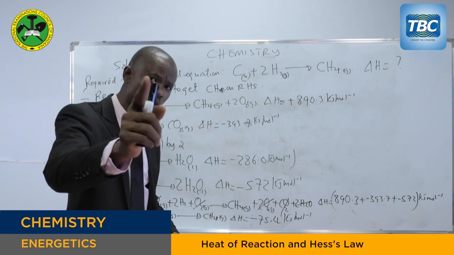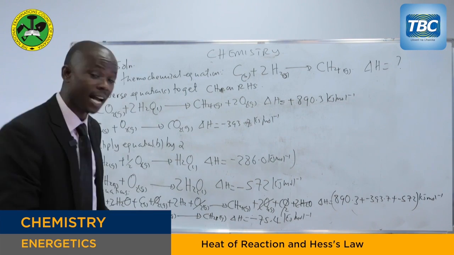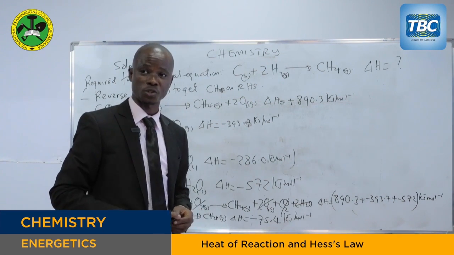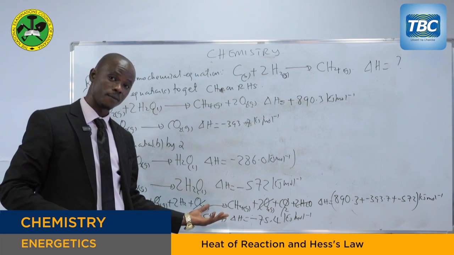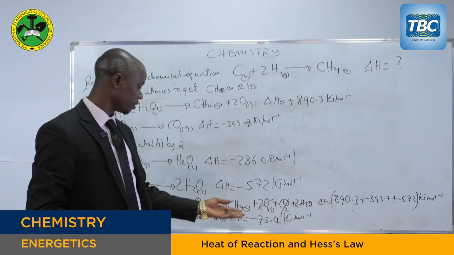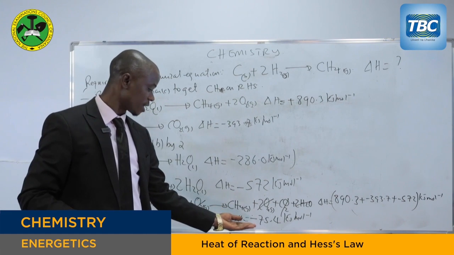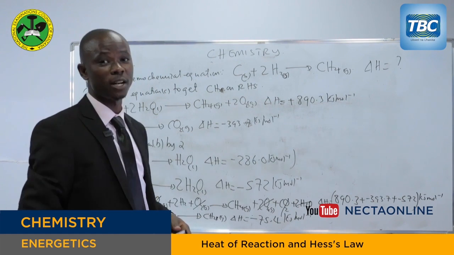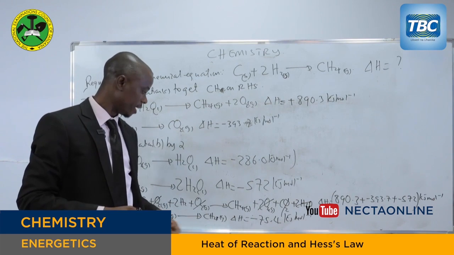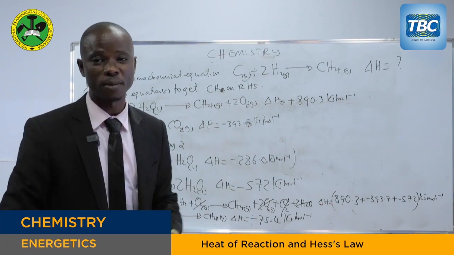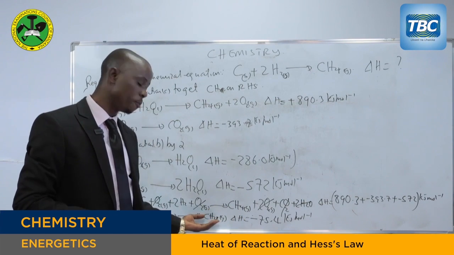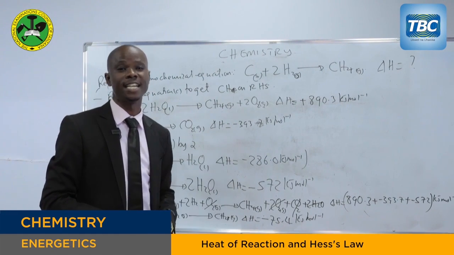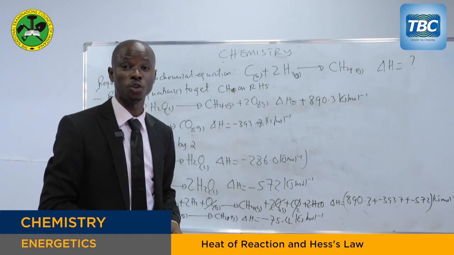But my dear student, sometimes you can be asked from that given answer: is the formation of methane an endothermic process or an exothermic process? How are we going to answer that question? It is very simple. The enthalpy change for this reaction is negative 75.4 kilojoules per mole. I told you at the beginning, and I'm sure you are following me, negative indicates an exothermic reaction. So the process of forming methane is purely exothermic. Why? Because the change in heat is negative, negative 75.4 kilojoules per mole.